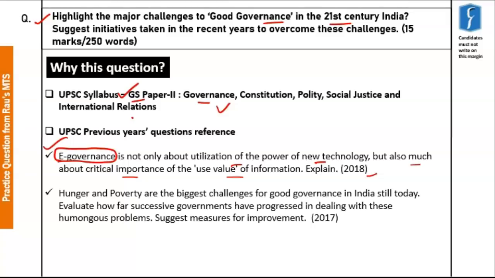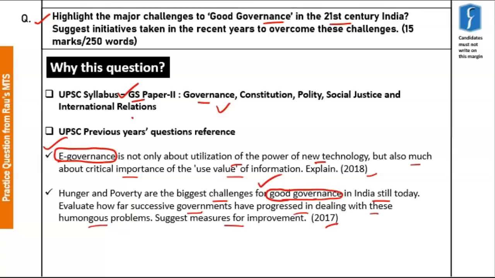Further, there was another question in 2017 that read, hunger and poverty are the biggest challenges for good governance in India still today. Evaluate how far successive governments have progressed in dealing with these humongous problems. Suggest measures for improvement. Again, this question related to good governance in India.